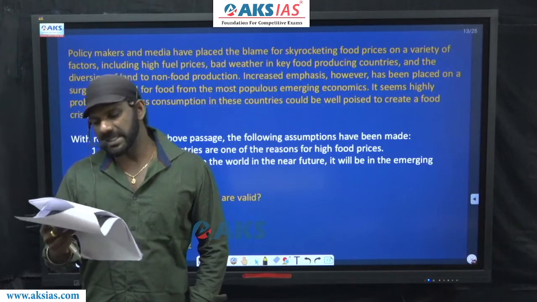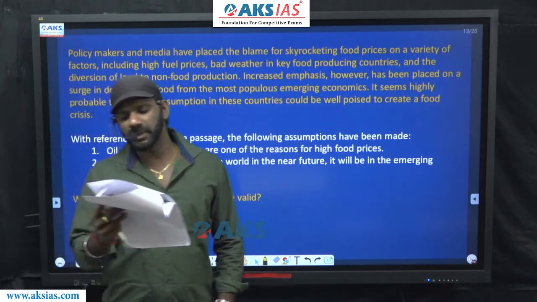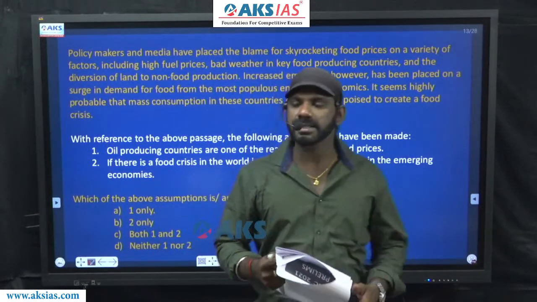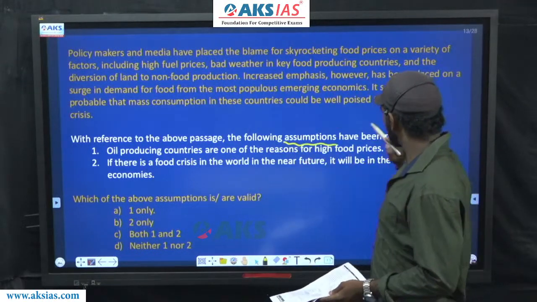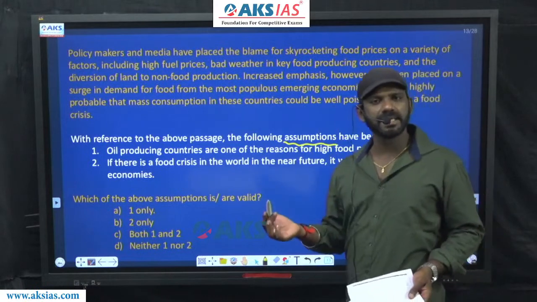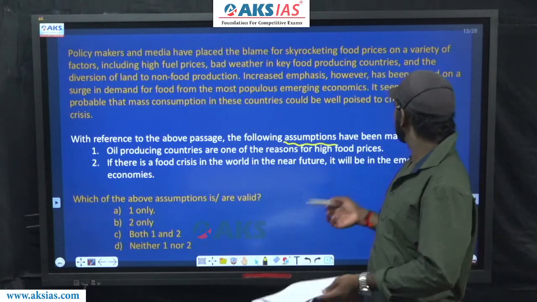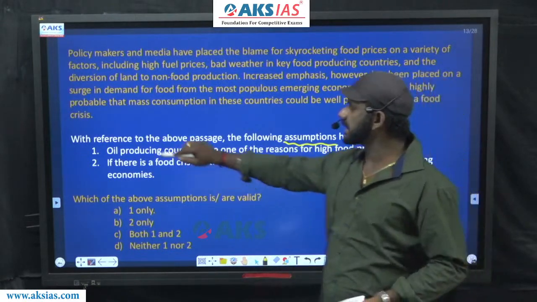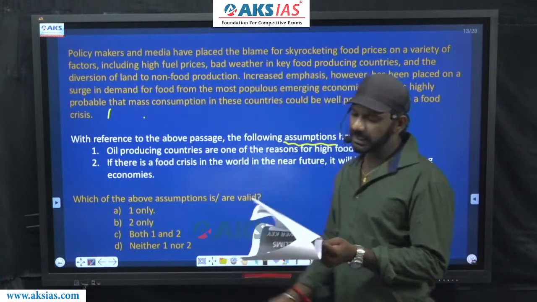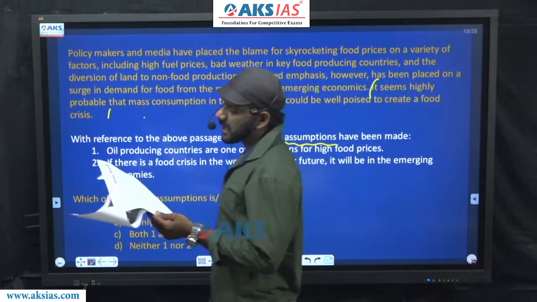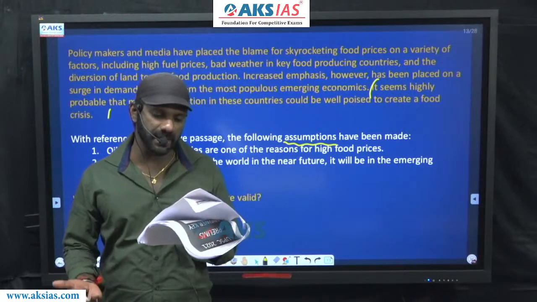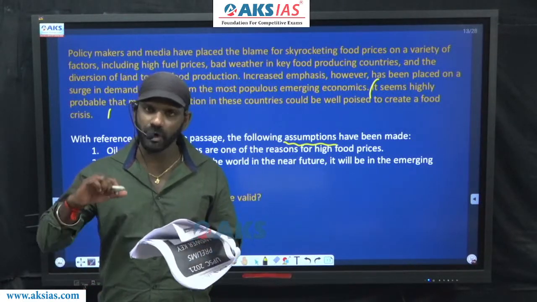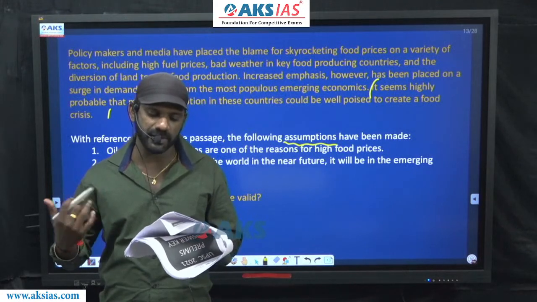Now, I'll read the question. With reference to the above passage, the following assumptions have been made. This is an assumption question. And as the question doesn't ask us to assume based on any specific topic, we need to assume based on the last sentence given in the paragraph. I'll read the last sentence once again. It seems highly probable that mass consumption in these countries could be well poised to create a food crisis.